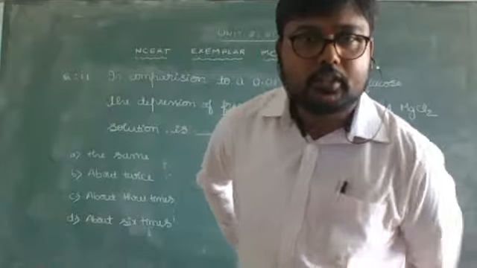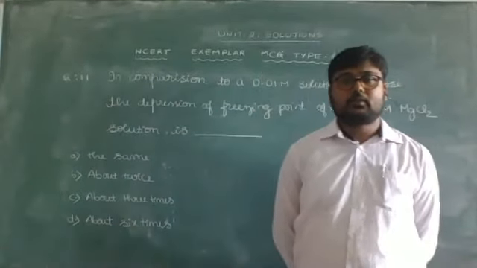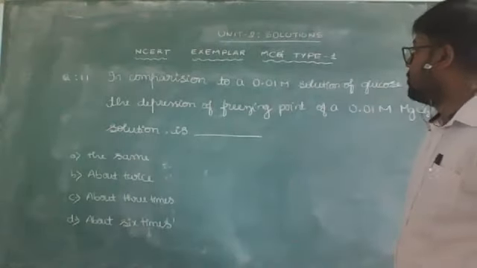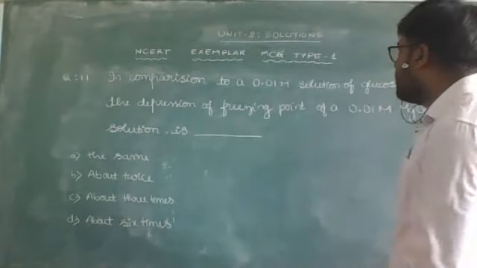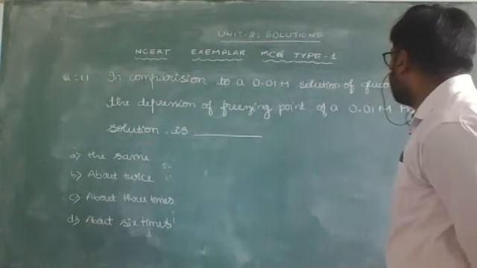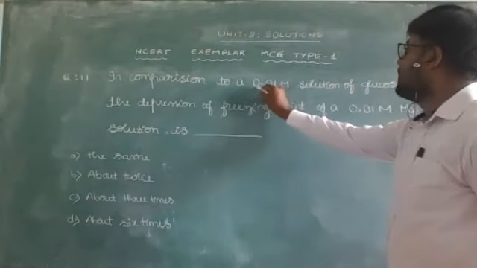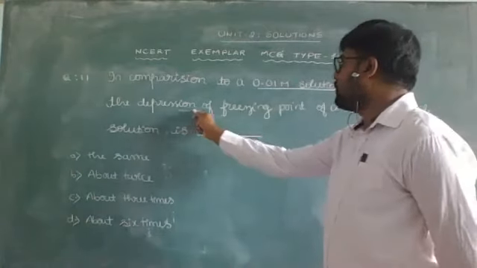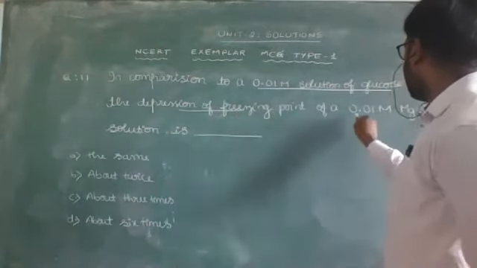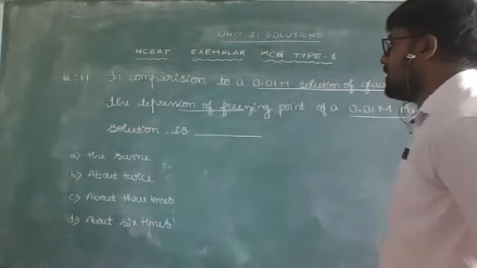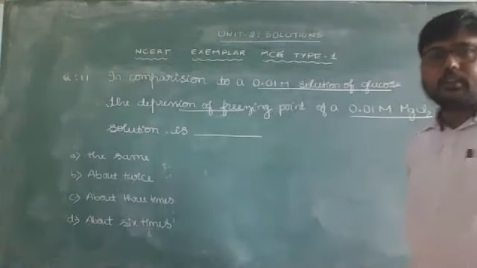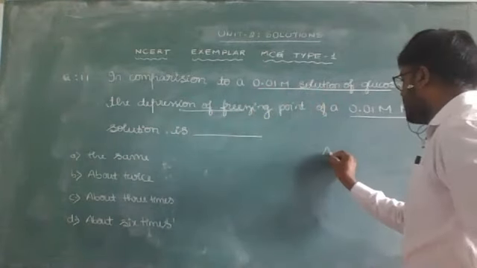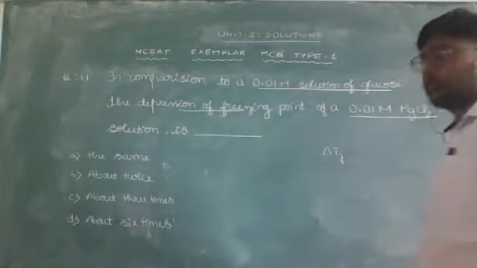We'll move with the next question. Again, a very important type of question for the competitive exams. The question is, in comparison to a 0.01 molar solution of glucose, the depression of freezing point of a 0.01 molar MgCl2 solution is. So with respect to two solutions, they are asking what is the depression in freezing point, that is delta TF.